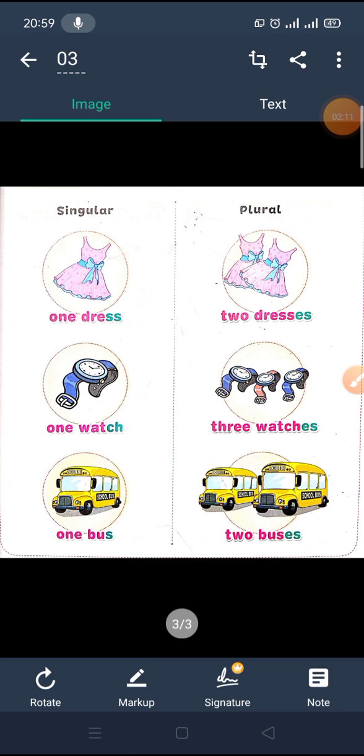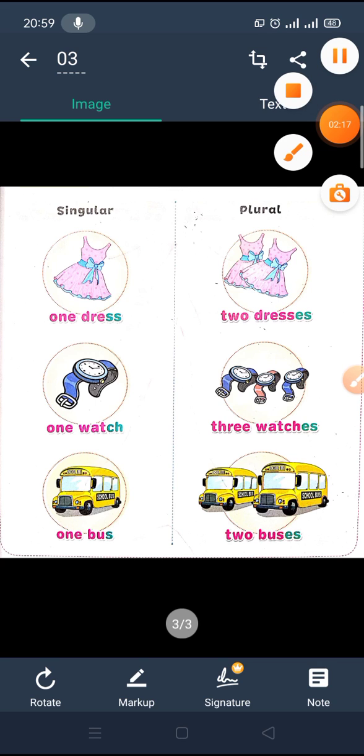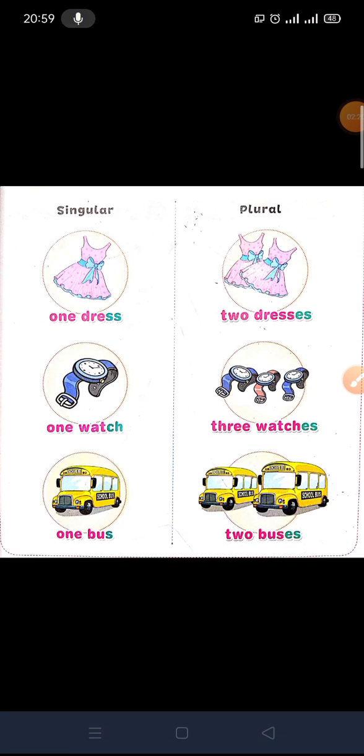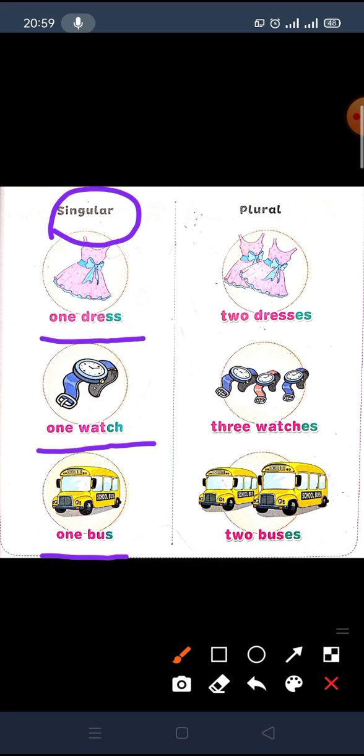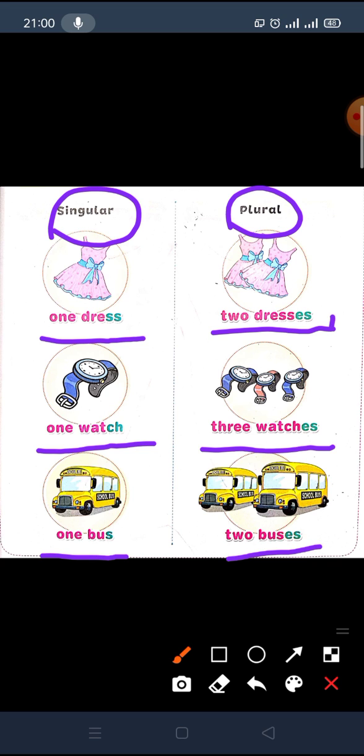Let's read together and make a comparison between singular and plural. When we talk about just one thing, as I said before, I must say singular. Just one thing, like one dress, one watch, and one bus. If we have more than one, we must say it is called plural, like 2 dresses, 3 watches, 2 buses. I put es here because it ends with s or ch or double s.